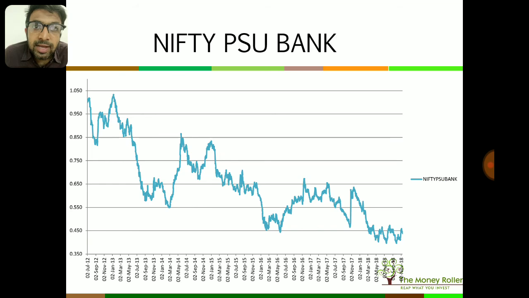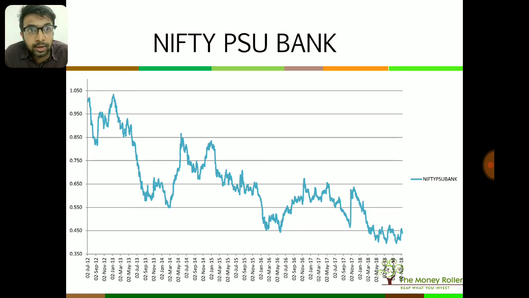This is the PSU bank sector. Again, NPA problems have been there since 2012. It clearly reflects in the price chart, but as you can see, there are 2 or 3 small cycles out there which are forming, and this might be the third bottom which is forming out there. So there is some upside out here. Maybe in next month's performance chart we will be able to see it more clearly.